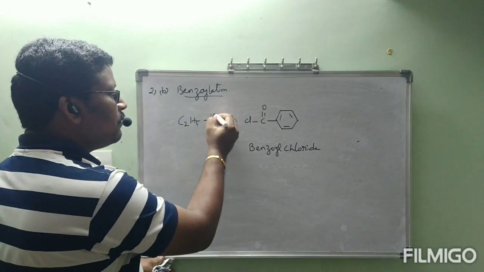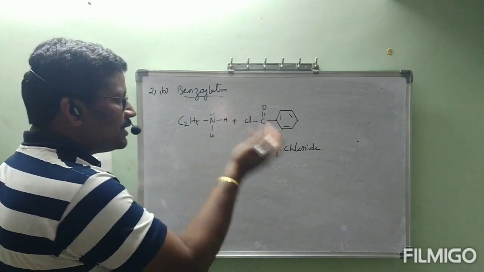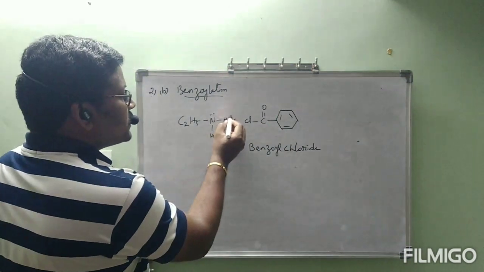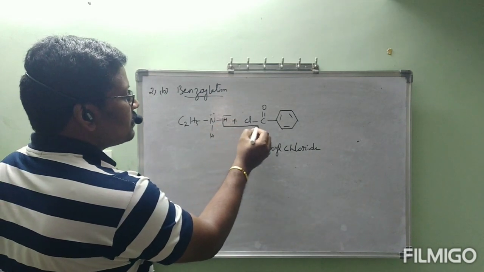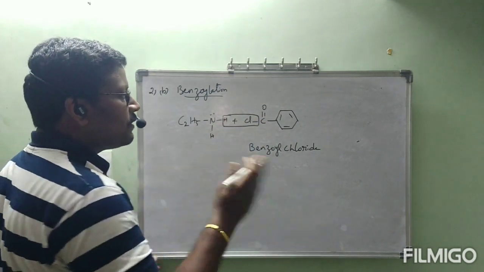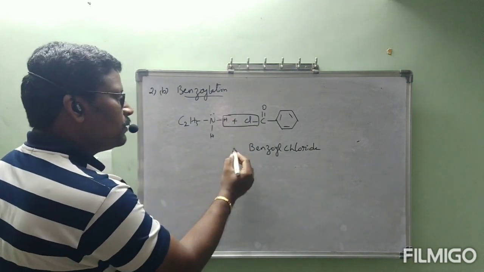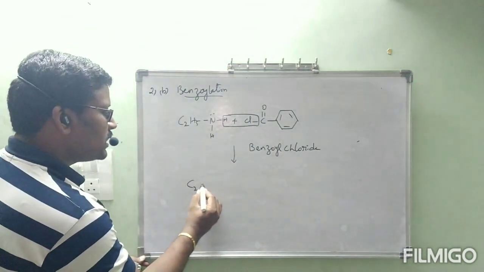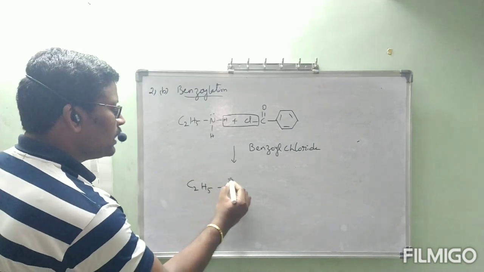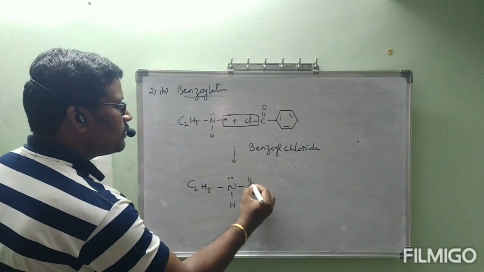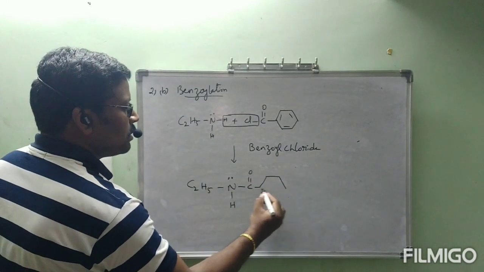Simple, same thing. Lone pair of electrons are there. Hydrogen present on nitrogen and chlorine present on benzoyl chloride will be evolved as HCl. Then this nitrogen is going to react with the C double bond O. We will get the product C2H5, N lone pair, H, C double bond O, benzene ring.